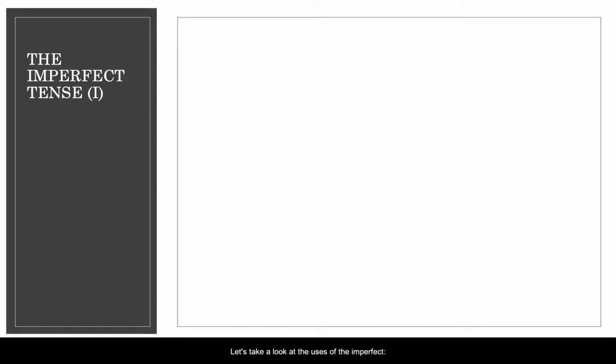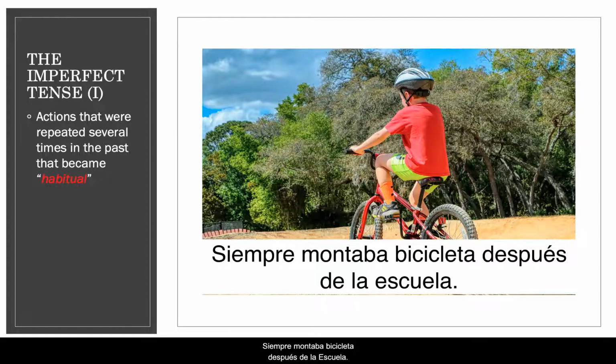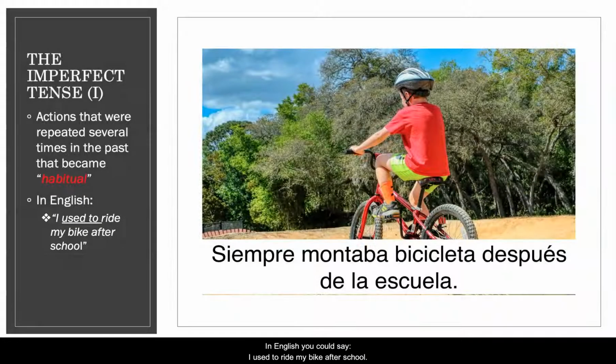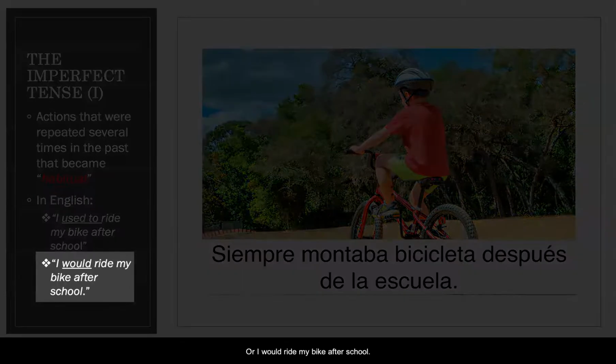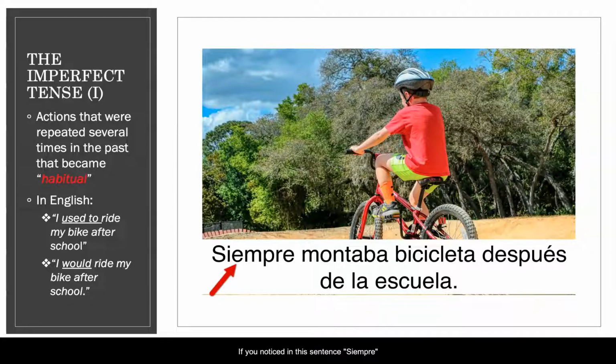Let's take a look at the uses of the imperfect. I'm going to classify it in 4 basic uses. Number 1. Use the imperfect tense for actions that were repeated several times in the past that became habitual. Example. Siempre montaba bicicleta después de la escuela. In English, you could say, I used to ride my bike after school. Or, I would ride my bike after school. If you notice, in this sentence, siempre is an indicator that this action became habitual or was repeated several times.